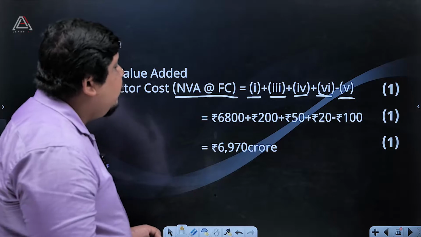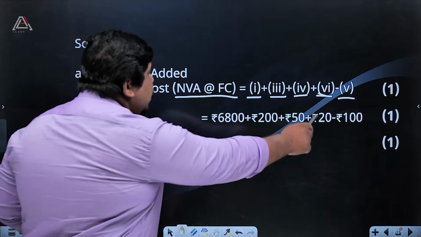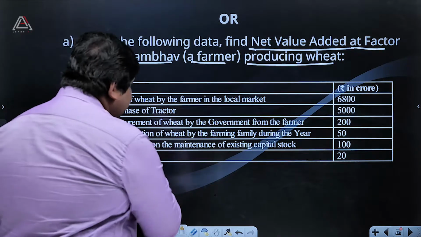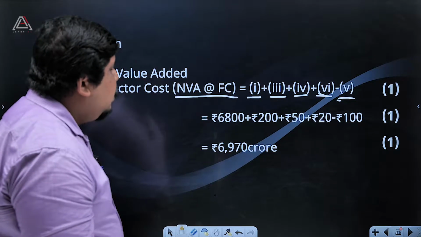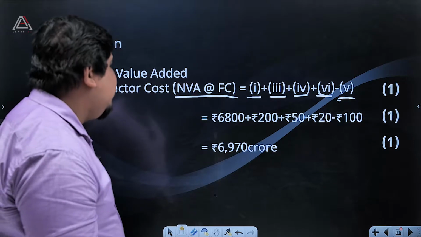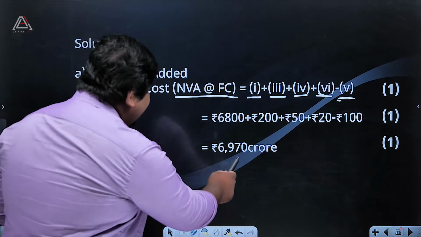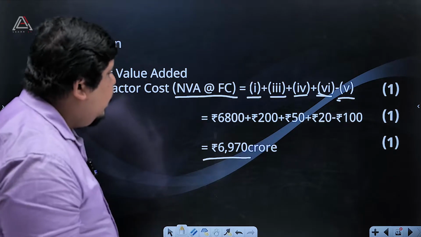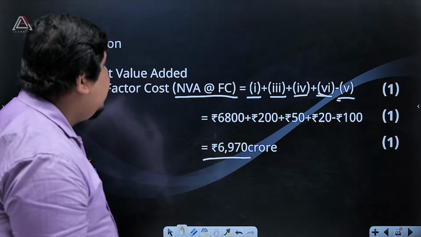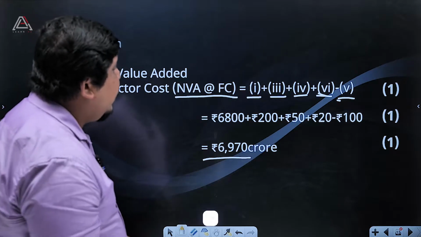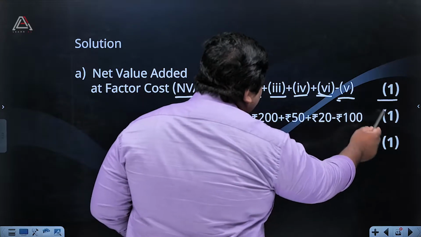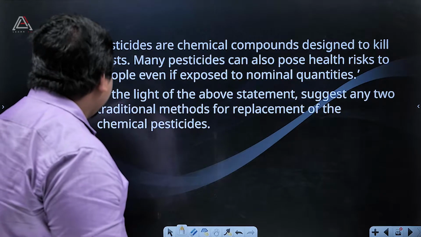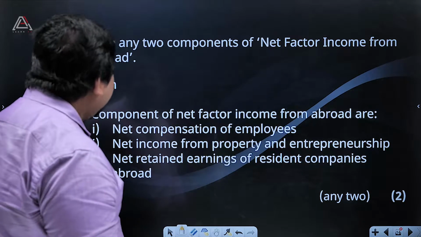Then the final thing you have to take care of, that fifth point. What is fifth point? Subsidy. So we are reducing that subsidy from that. Then again we can say 6,970 crores. So this is the answer. Then you can find here marks distribution.